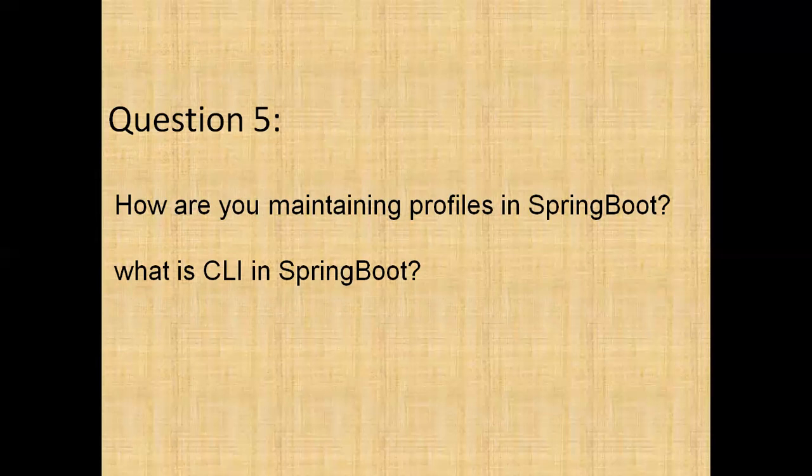We have dev properties, UAT properties, and prod properties. For each and every environment, we maintain a separate profile, right? So how are we going to configure all these things? I said that in our current project, we configure it on the server side, in a server configuration file, so based on the environment we get it from the server. One more thing, using application properties also we can do this. We can set the properties like an environment property, and I went through that.